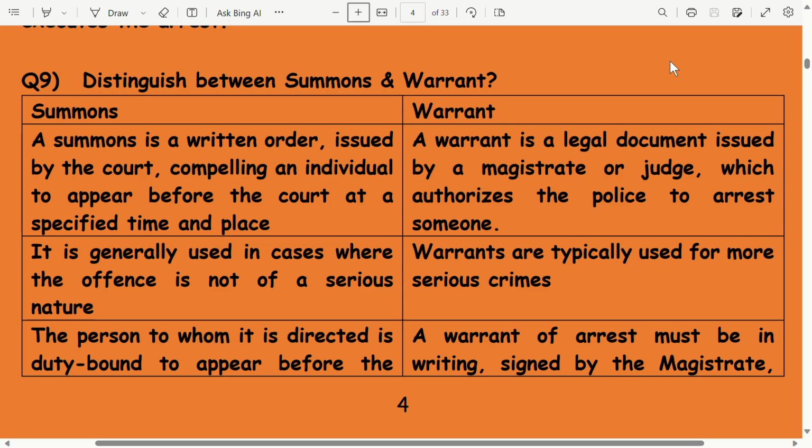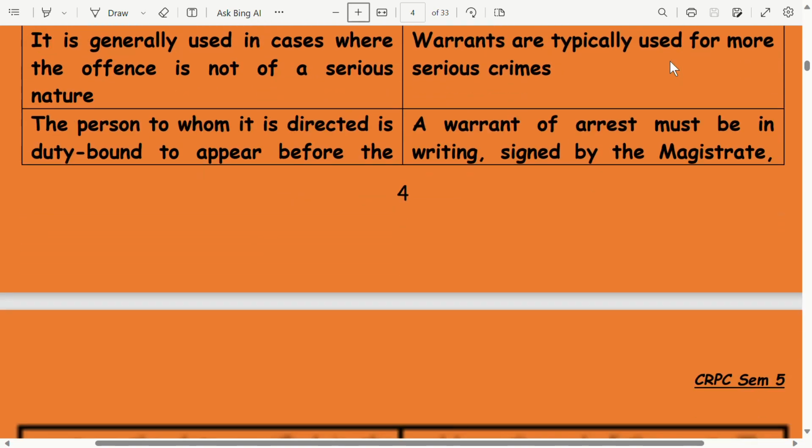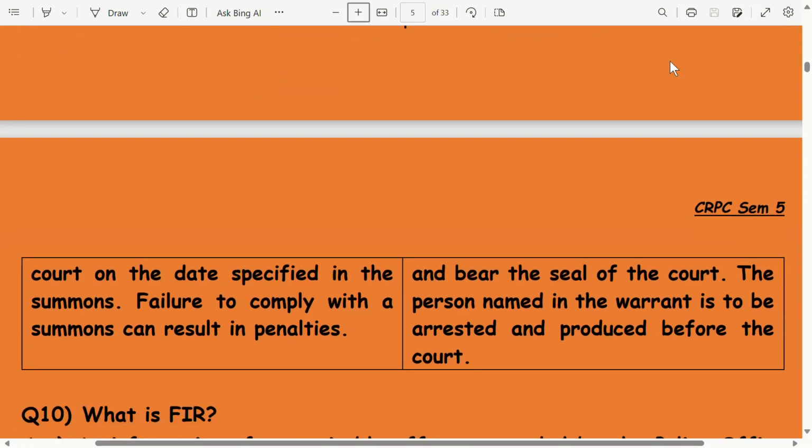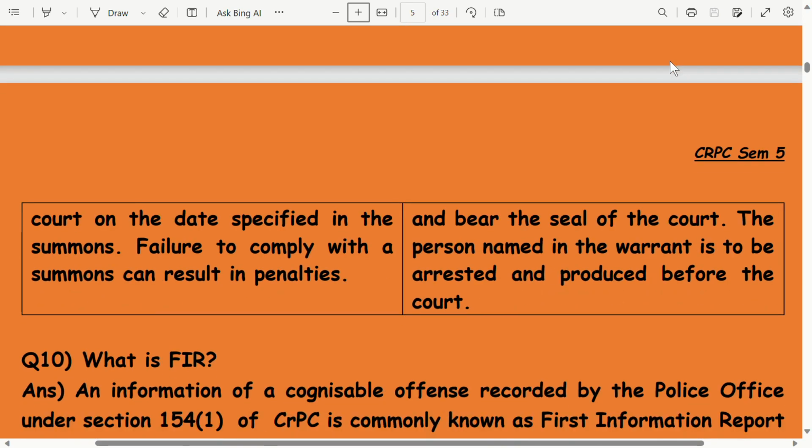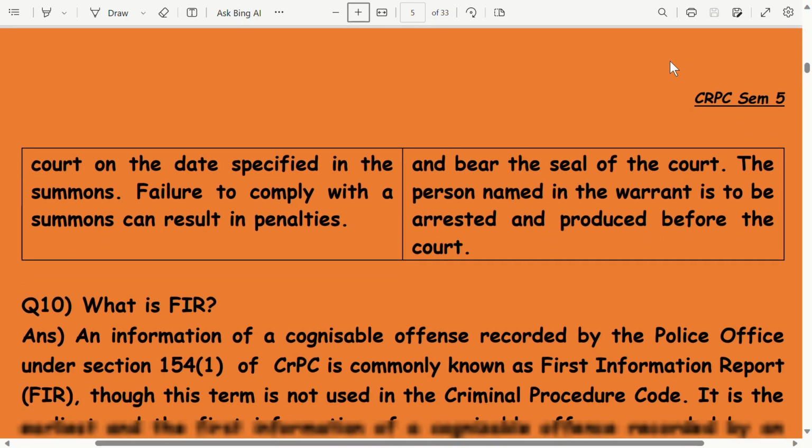The person to whom a summons is directed is duty bound to appear before the court. A warrant of arrest must be in writing, signed by the magistrate, and bear the seal of the court. The person named in the warrant is to be arrested and produced before the court. The failure to comply with the summons can result in penalties.